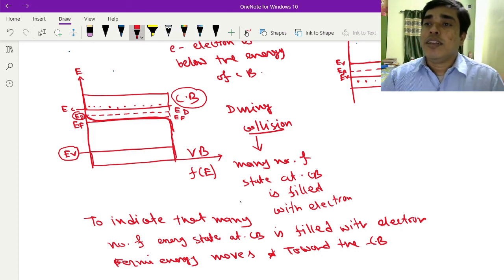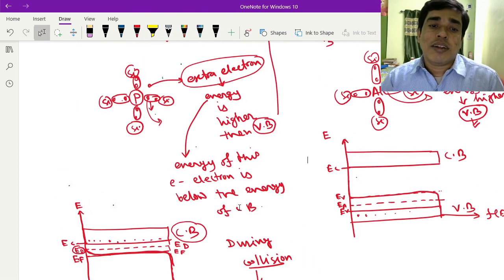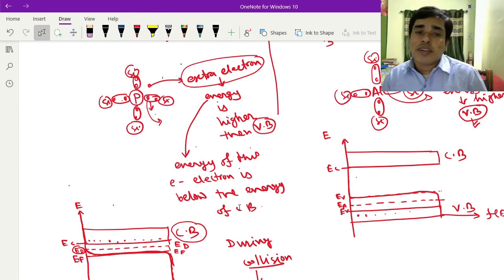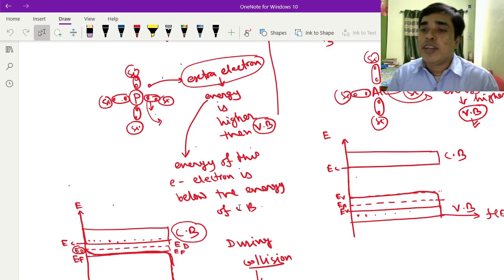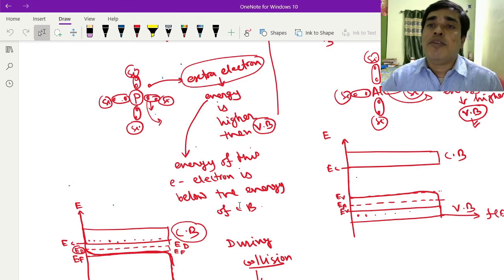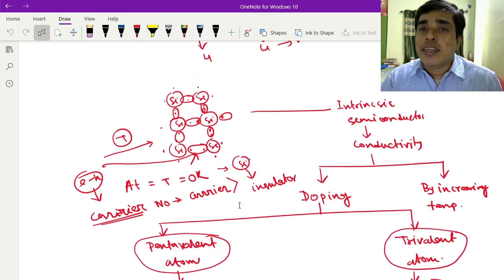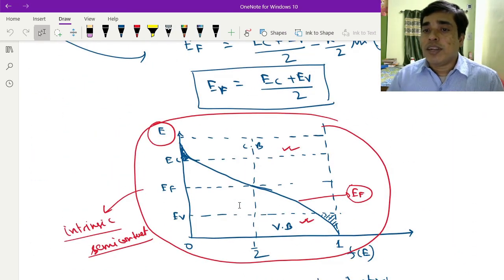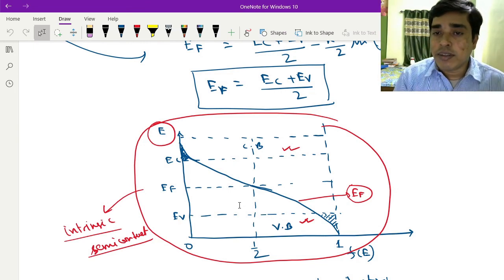So in this way you can answer why the Fermi level moves towards the conduction band for an n-type semiconductor, why the Fermi level moves towards the valence band for a p-type semiconductor, and what will be the Fermi energy level for an intrinsic semiconductor. This is the Fermi energy for an intrinsic semiconductor.